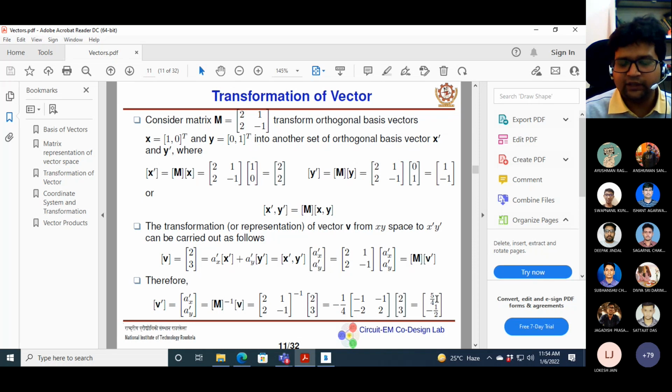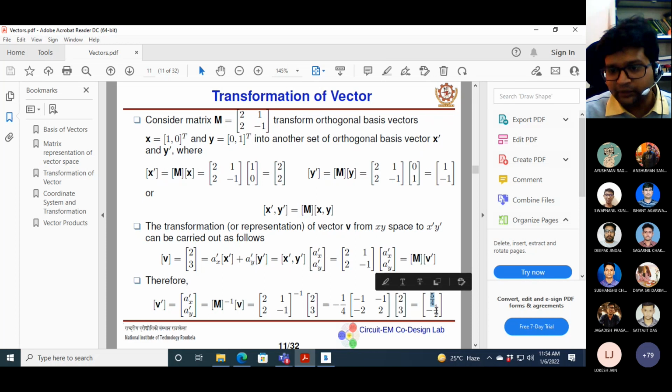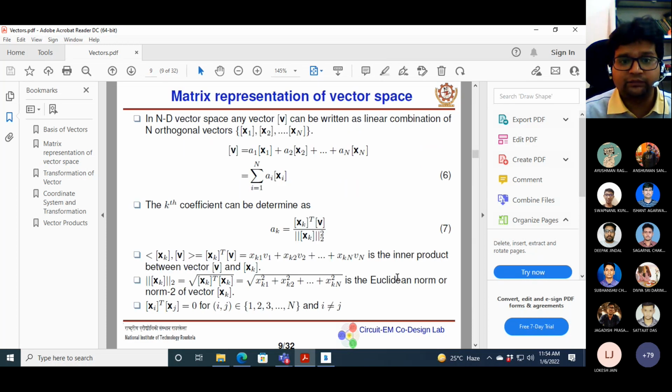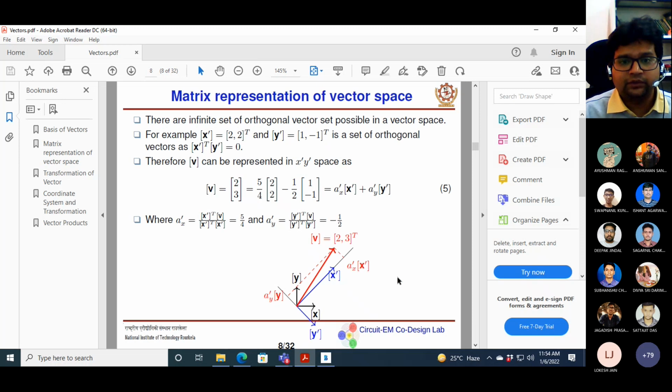If we take this inverse, then we can find out how much is the component Ax prime and how much is the component Ay prime. So you can see that we are getting the same result that we considered previously. We have considered the same thing in the new coordinate system.